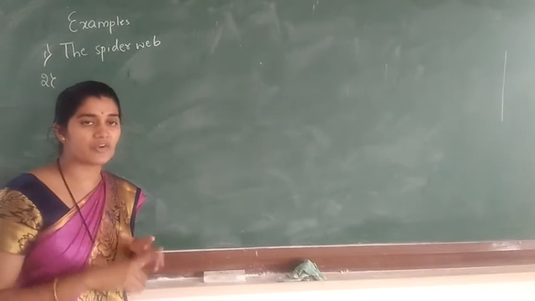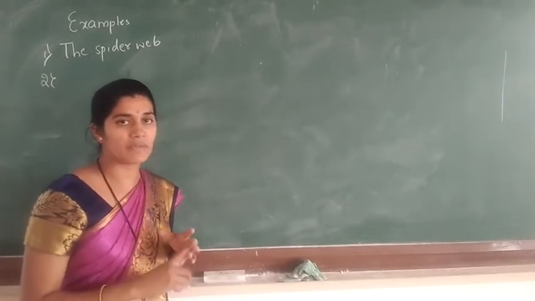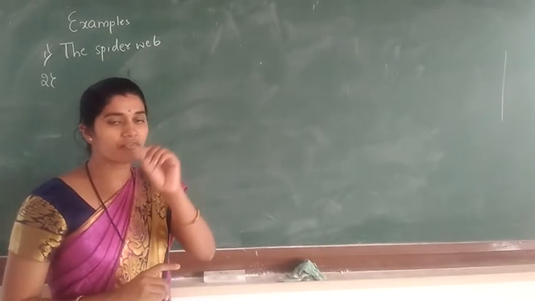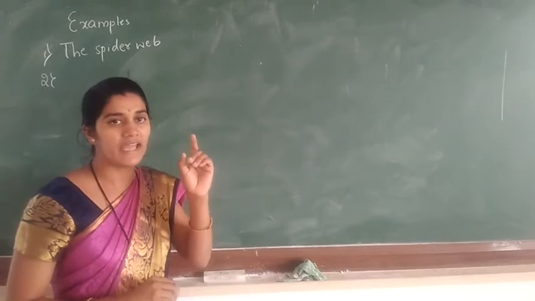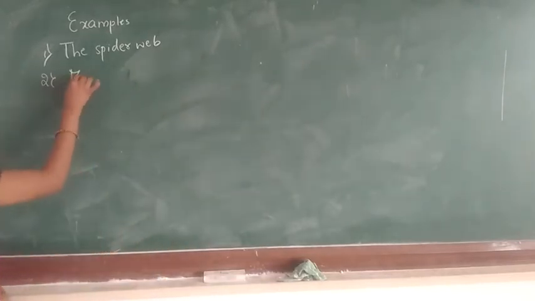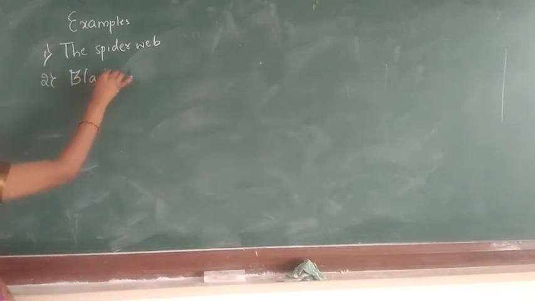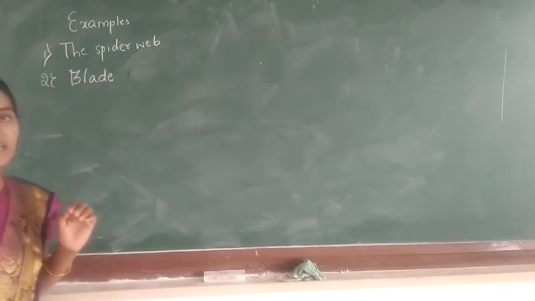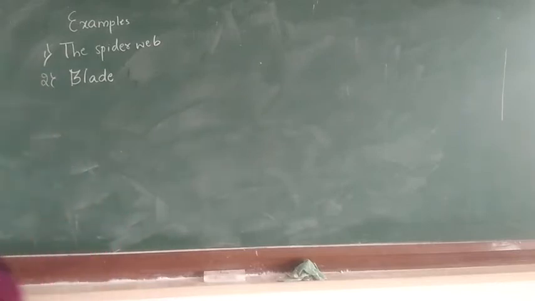When the sunlight is falling on the blade, the normal edges will be formed. At the edge of the blade, there will be colors. Those colors are due to the diffraction of the light. These are some examples of the diffraction of light.